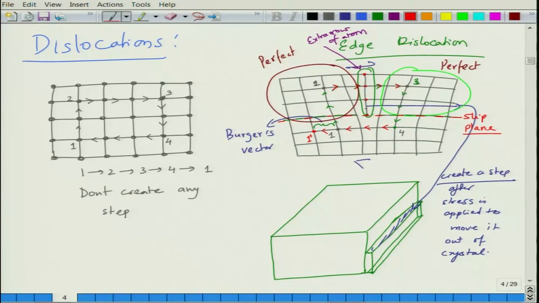So, the dislocation line basically is in the slip plane. So, this is your slip plane and this is the dislocation line. So, let us say this is the slip plane and this is the dislocation line.